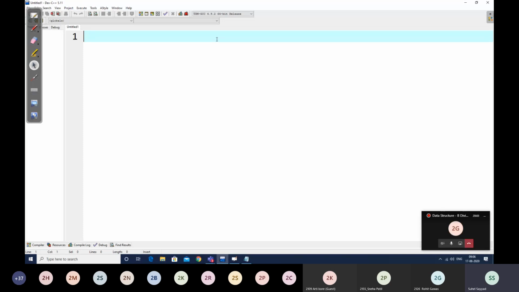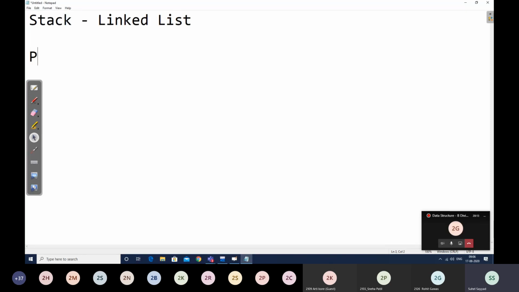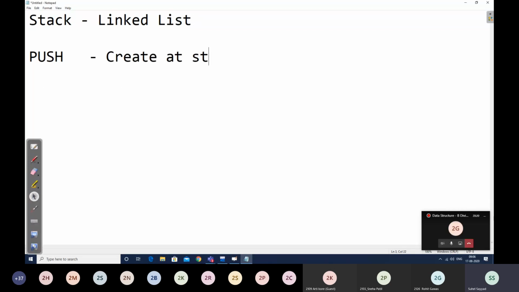As we were discussing, in the case of implementing a stack dynamically with the help of a linked list, the operation for push can be simulated with create at start. The operation for pop can be simulated with delete at start.